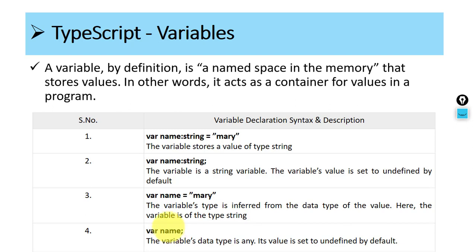so what is a variable? A variable is a named space in memory that stores a value. In other words, it acts as a container for a value in the program. Okay,